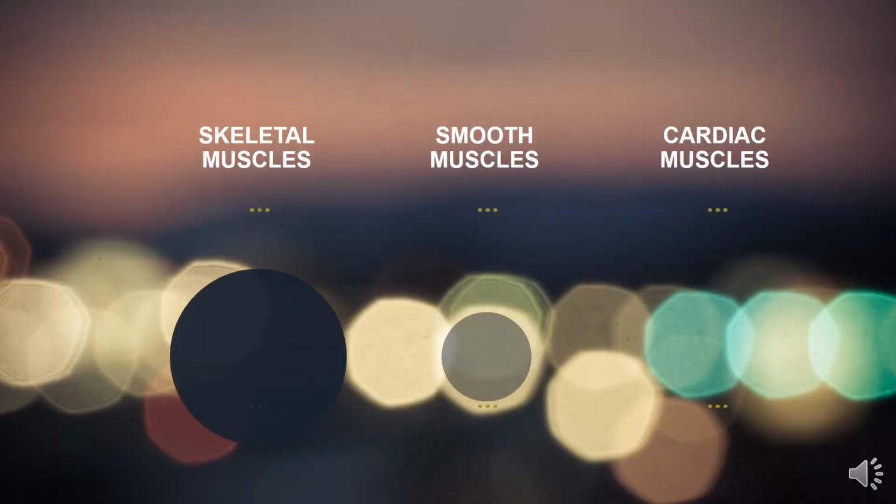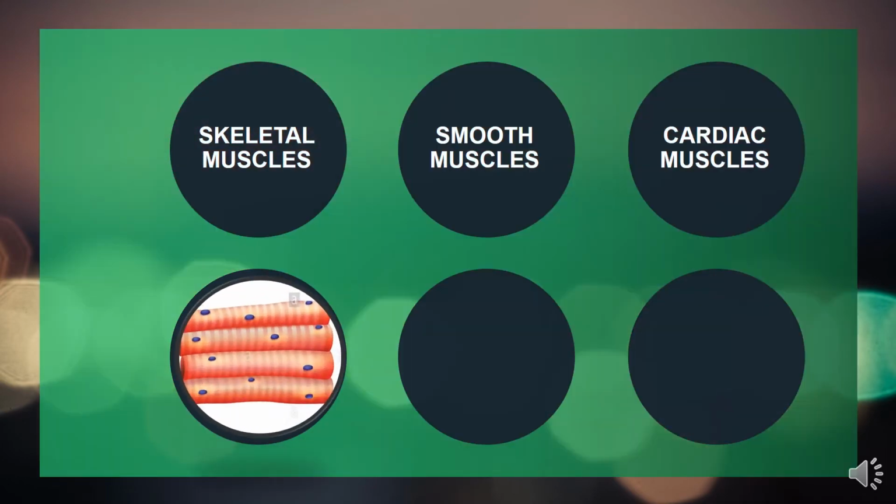The skeletal muscles are the muscles which are present in our skeletal system, and they are responsible for the external movement of our body, like walking, running, cycling, sitting, all those functions which we perform according to our wish. They are performed by skeletal muscles.